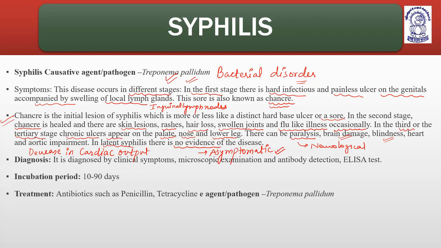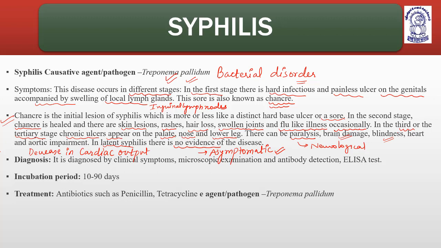In the third stage or the tertiary stage, chronic ulcers on the palate, hard palate or soft palate, nose and lower leg. And there can be neurological complications like paralysis, brain damage, blindness, heart or aortic impairment, which will cause decrease in cardiac output. Okay. And the last is latent syphilis, in which the person goes unnoticed, asymptomatic, because the bacteria is in the latent phase. Okay. Means quiescent phase.